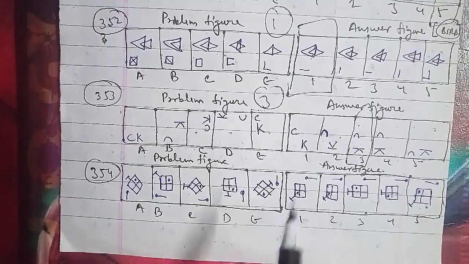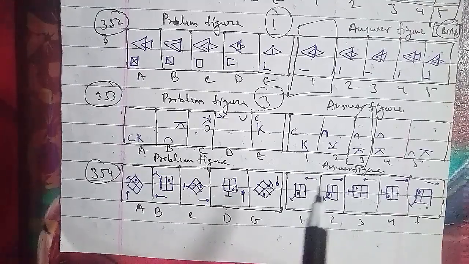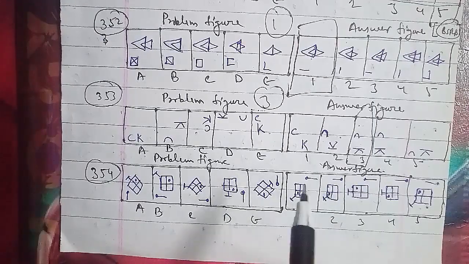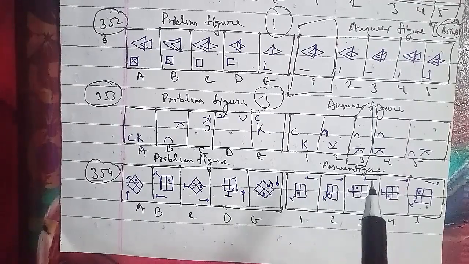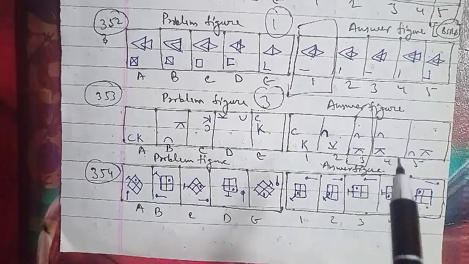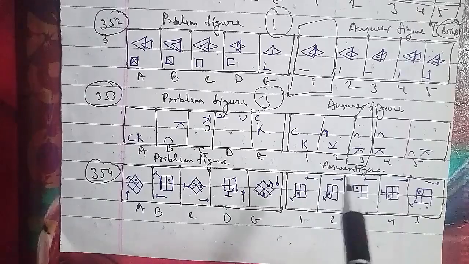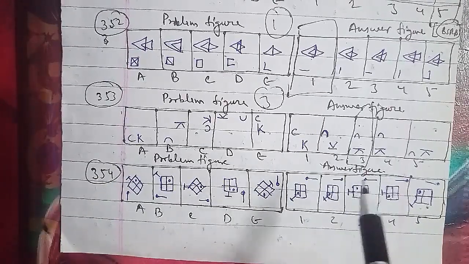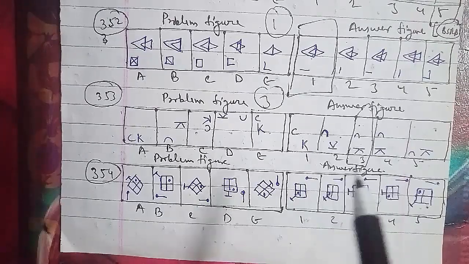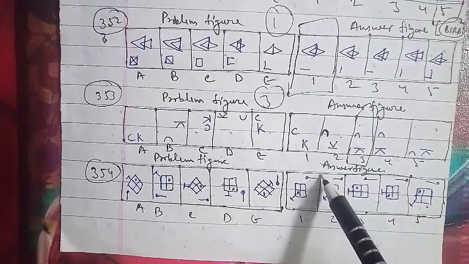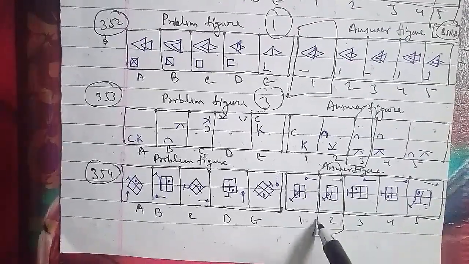Here the square along with the bar rotates 45 degrees clockwise, and then the bar moves anti-clockwise, 1, 2, 3 steps sequentially in the subsequent steps. The pin rotates 90 degrees anti-clockwise in one step and reverses direction, and moves to the next corner anti-clockwise in the next step. So the process repeats itself, and after the E figure, the second figure will be the right answer for this question.